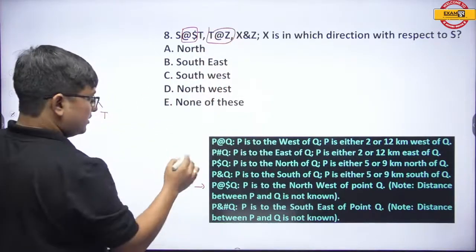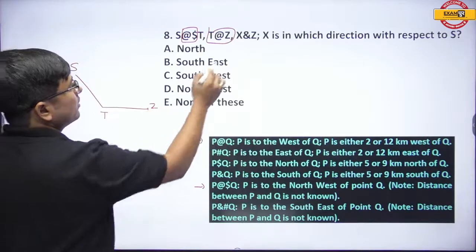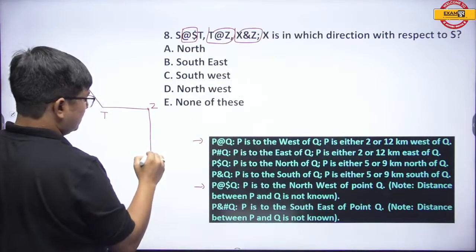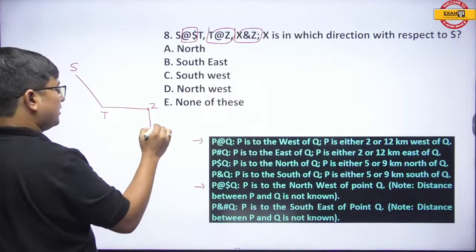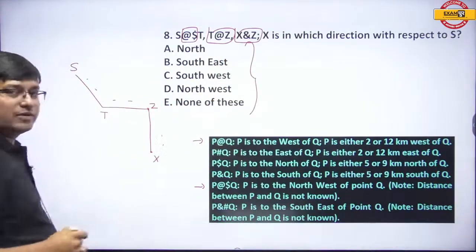T at the rate Z means T is west of Z. And X and Z means X is south of Z. See here, I have nowhere written the distance. Why have I not written the distance? Because it is not at all required as per the question.